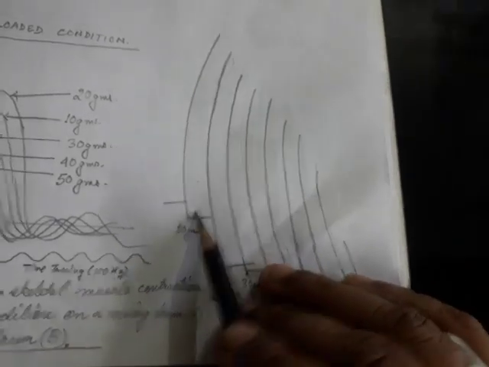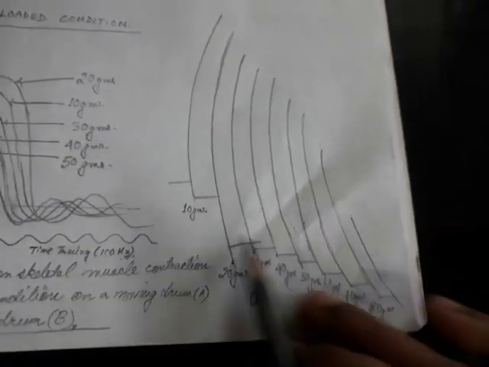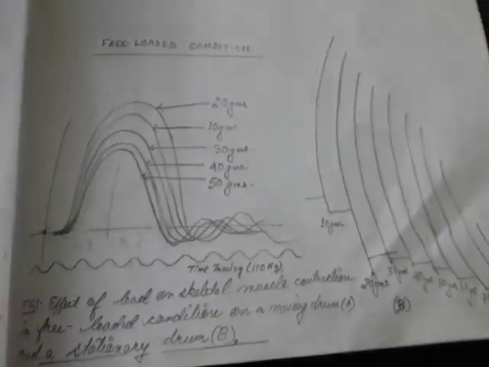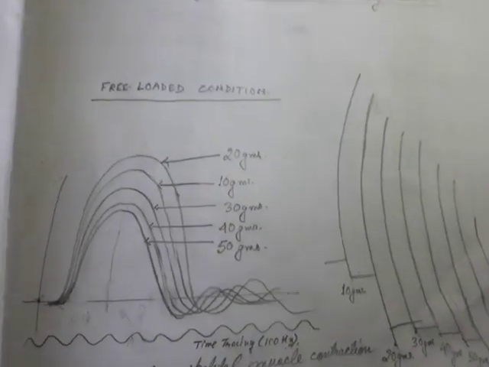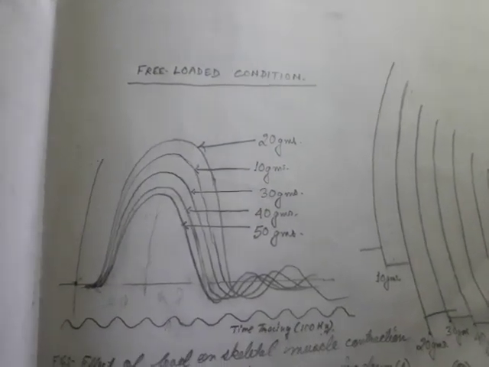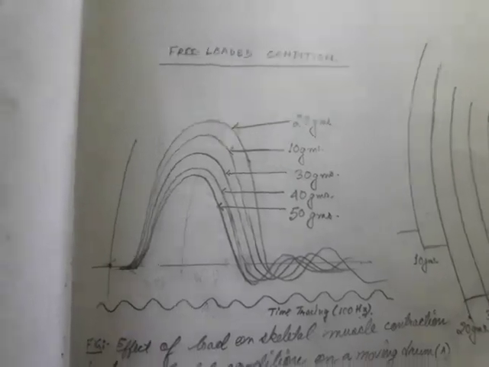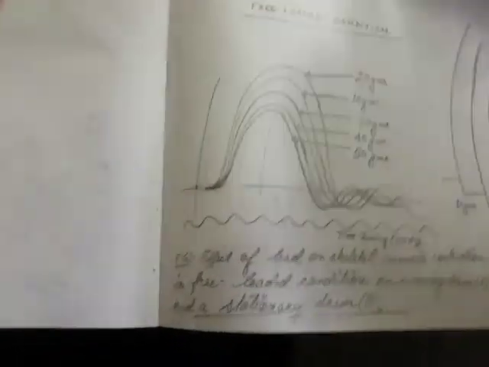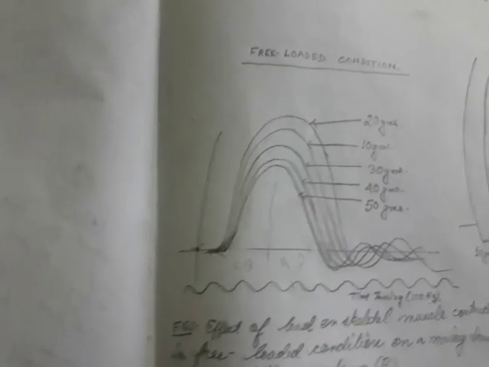Again for 30 we will get like this, and we will apply the baseline like this. Now if we see this diagram in a nice way, it is this one. It is the same diagram for 10 gram, 20, 30, 40, decreasing like this. Now let's see what these things mean. This is the procedure of how we have to do it. So now after this procedure we will go to